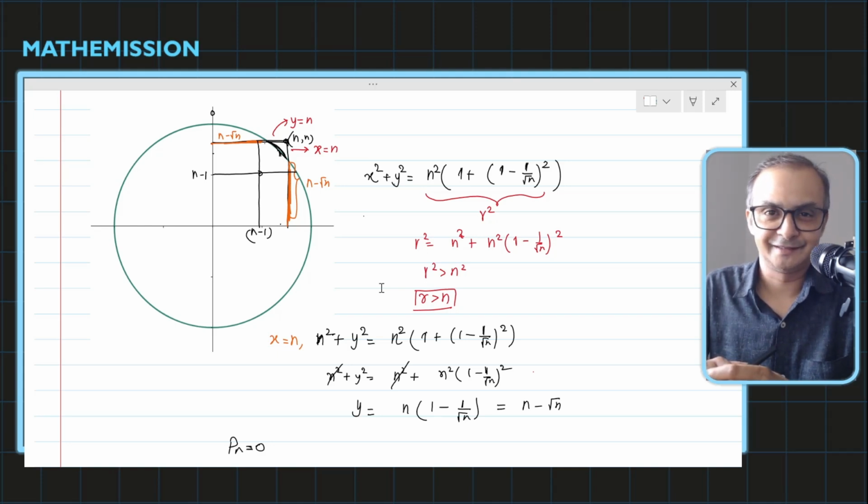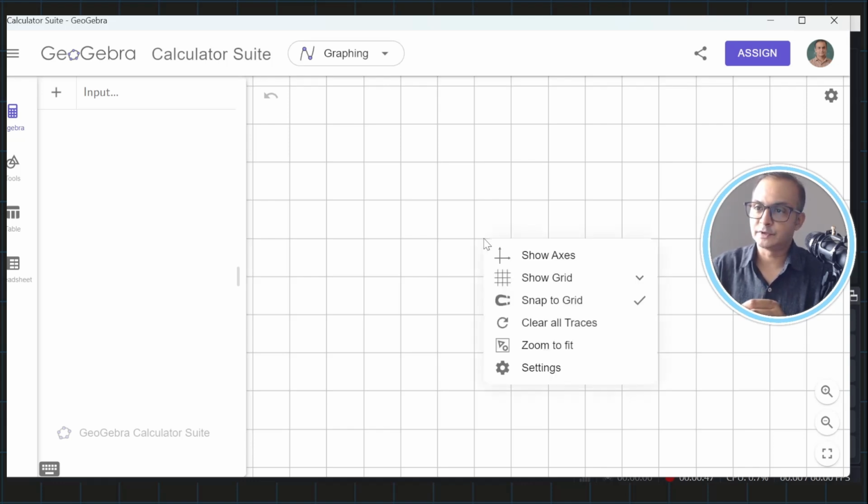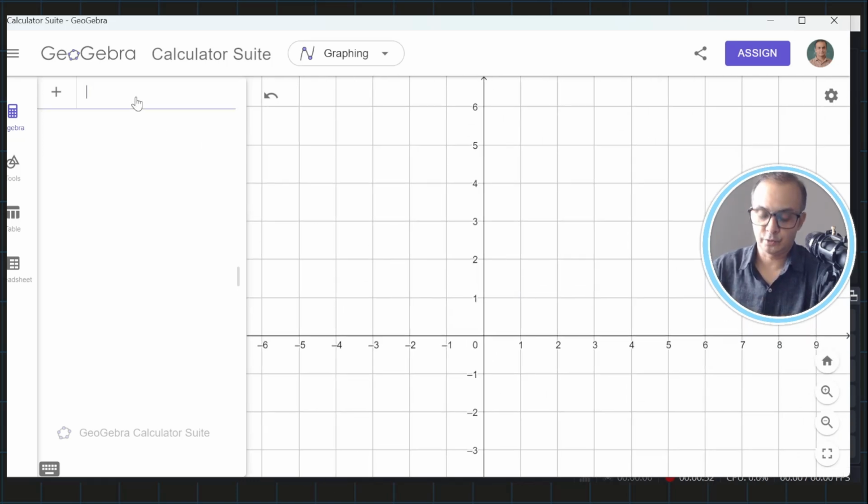Let's dive in. So we are in GeoGebra now, and we are going to explore this question in this graphical tool, and we will see how the value of n changes, and the effect of change in n will change the whole scenario of the circle and the square, and in such case there is no tangent possible to draw on the circle. So for that, let me just first enable the axis. I have axis there, and I want to create a slider so that if I change the value of n, automatically everything will change.